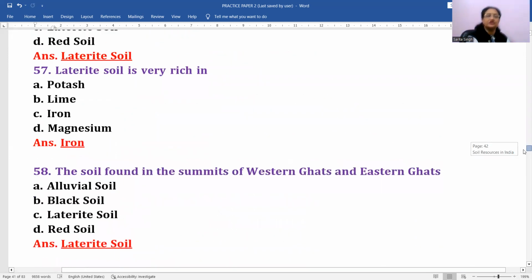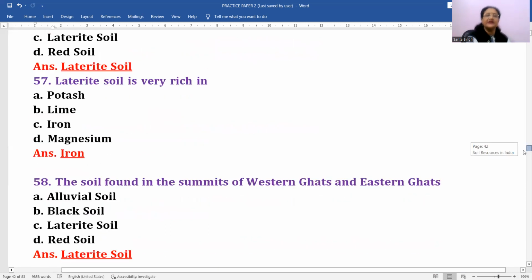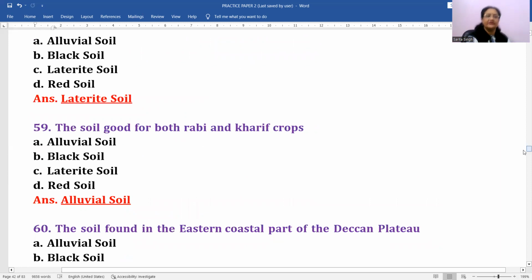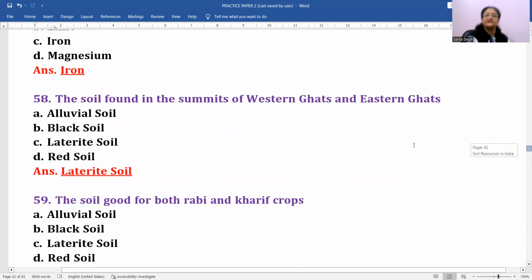जब वो soil सूख जाता है, तो वो एक बहुत ही hard आयरन की तरह से हो जाता है. ये है laterite soil, और because of this nature only children, you know, इस particular nature की वजह से laterite soil की बहुत ज्यादा demand है for the construction purpose. This is the nature of soil which is making it important for that. Okay, अगर give reason में आता है तो ये आप लिख सकते हो उसमें, right? Next question. Next is the soil found in the summits of Western Ghats and Eastern Ghats.